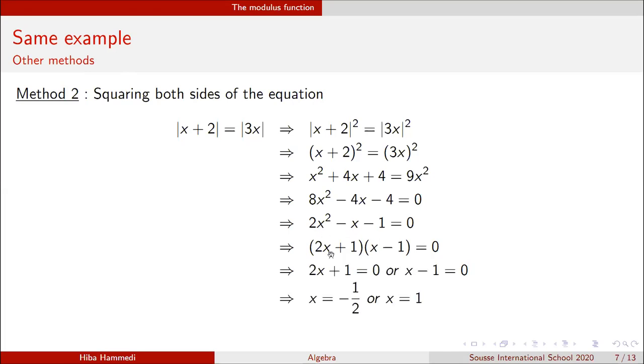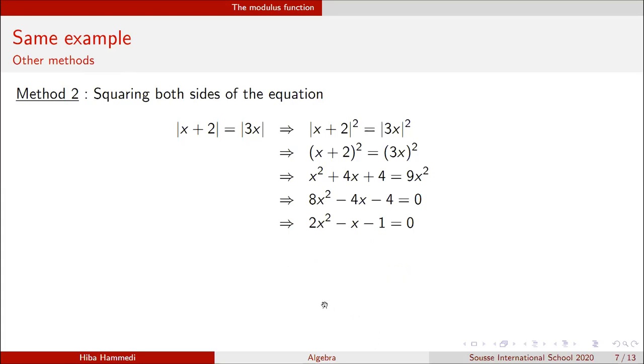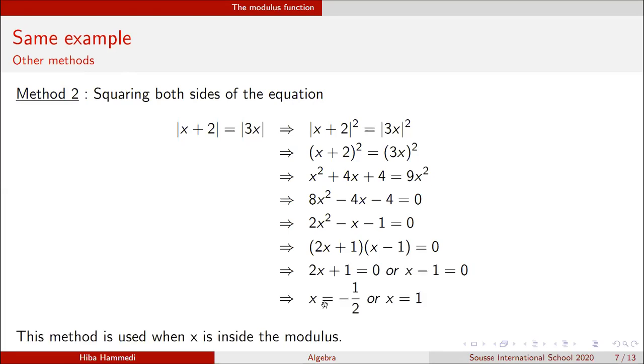So solving this, it means the first part is equal to 0, or the second part is equal to 0. So 2x plus 1 is equal to 0, or x minus 1 is equal to 0. So solving these two, I get that x is equal to negative 1 over 2, or x is equal to 1. So I normally got the same results as before. And I can use this method because I have x inside the two straight lines here.